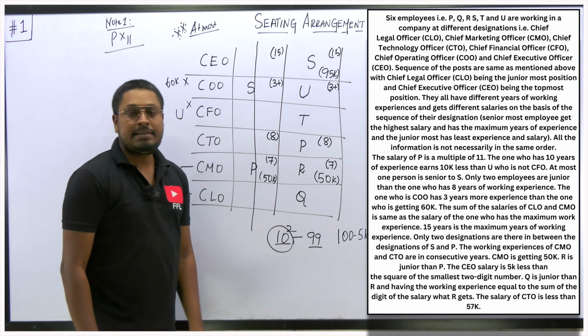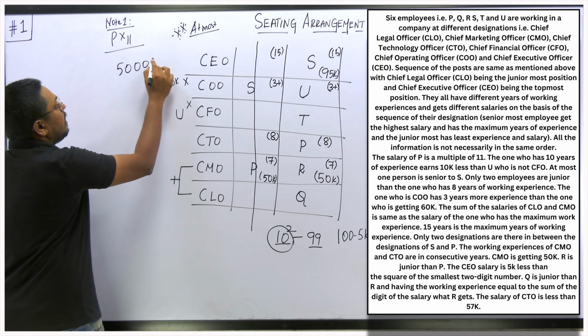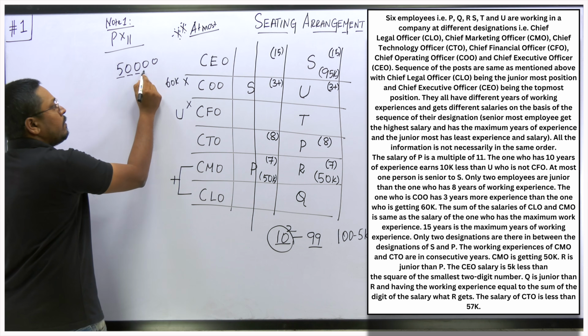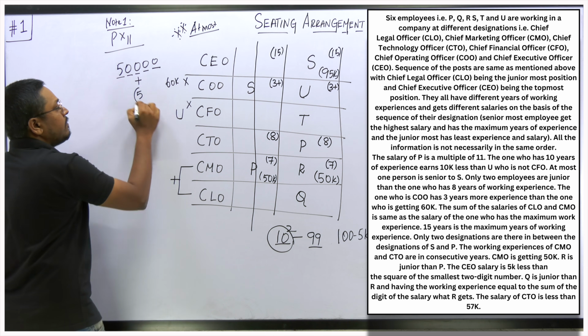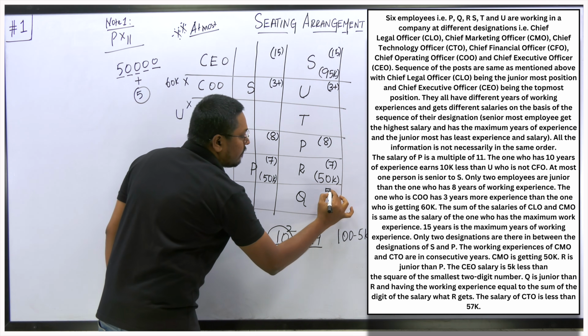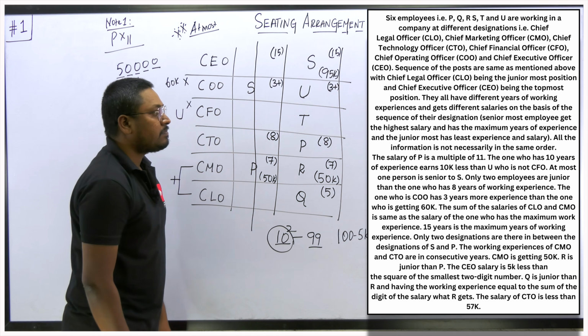So R's salary is how much? 50,000, right? So 50,000 will be R's salary. Sum of digits: 5 plus 0 plus 0 plus 0 plus 0. When you add all the digits, the resultant answer is 5. So this will be the working experience of the person Q. So Q's experience will be 5 years.